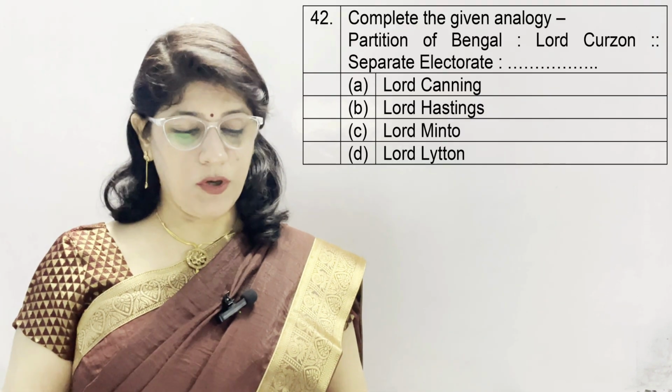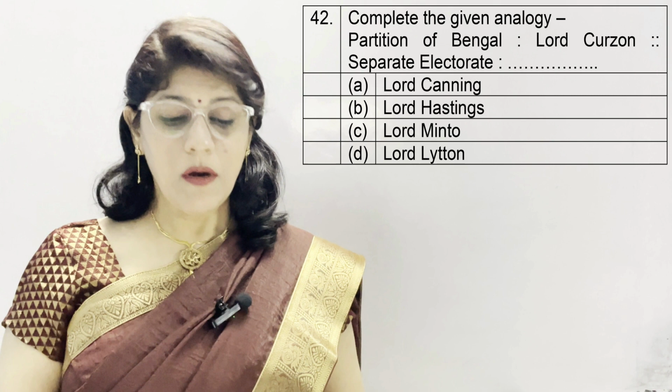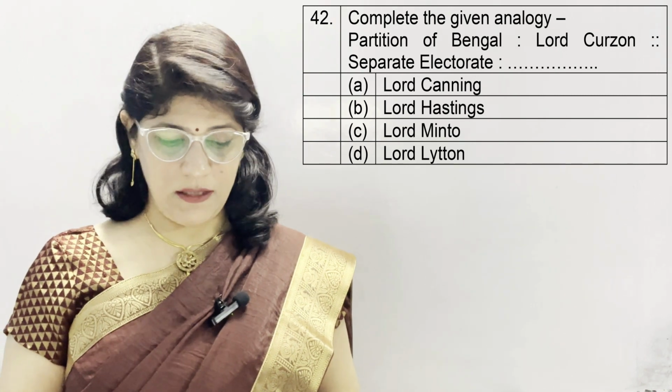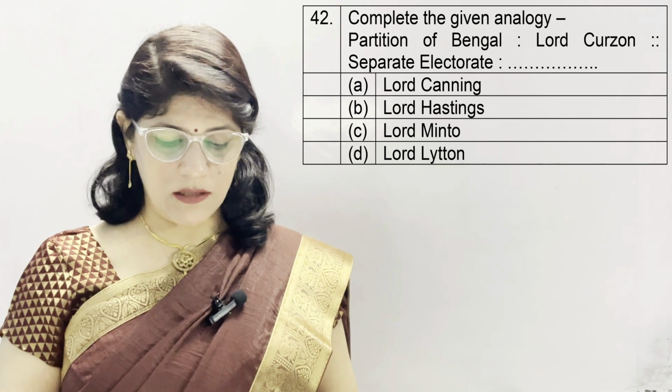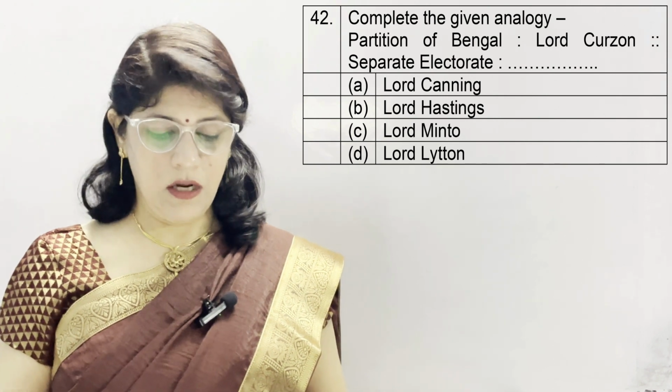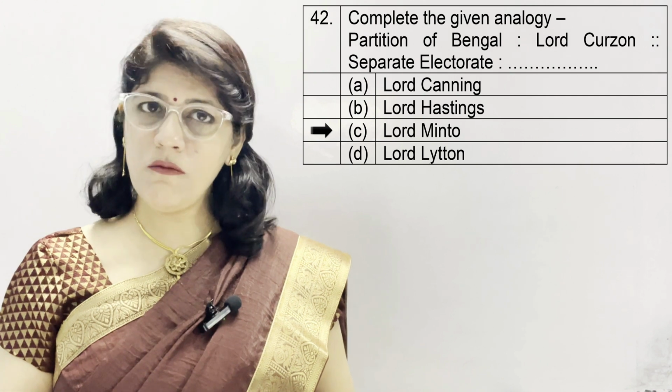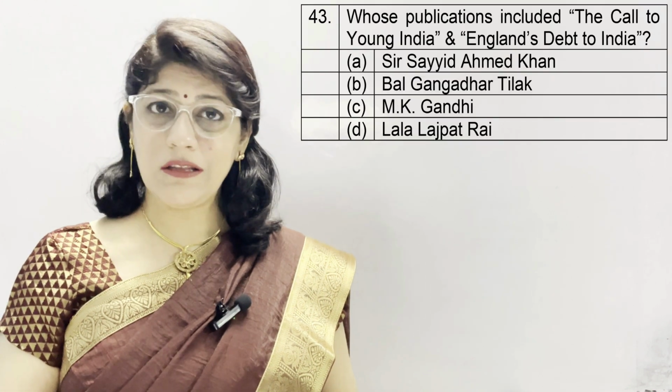Now, next question 42. Complete the given analogy. Partition of Bengal, Lord Curzon, then separate electorate. Lord Canning, Lord Hastings, Lord Minto, Lord Lytton. And the correct option is C. Lord Minto.